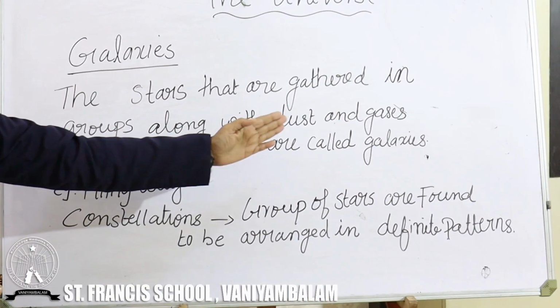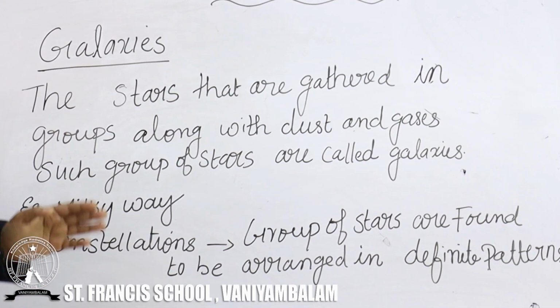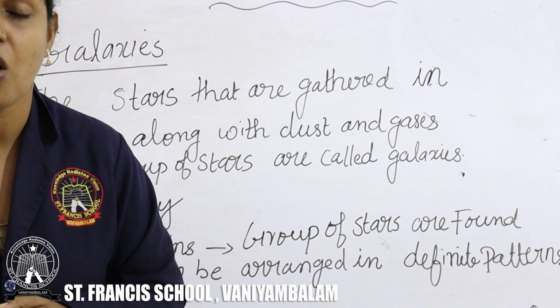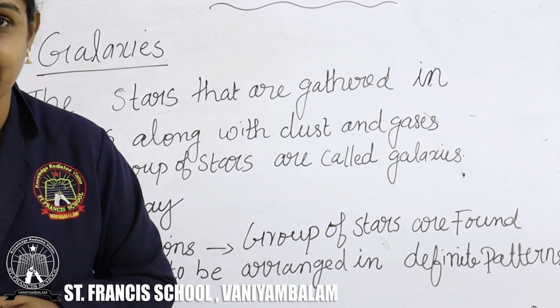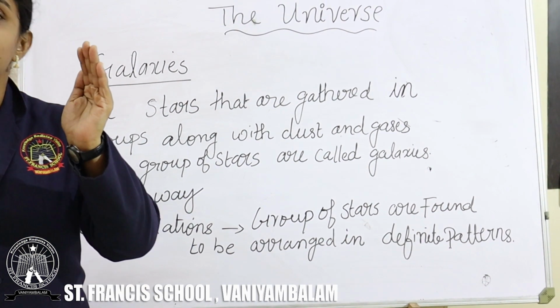With dust and gases. Such a group of stars is called what? Galaxies. Once more: the stars that are gathered in groups with dust and gases, such a group of stars is called the galaxy. So a group of stars. That's enough.